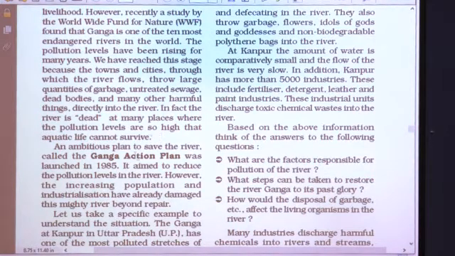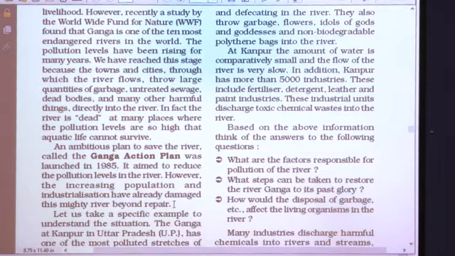An ambitious plan to save the river called the Ganga Action Plan was launched in 1985. It aimed to reduce the pollution levels in the river. However, the increasing population and industrialization have already damaged this mighty river beyond repair.